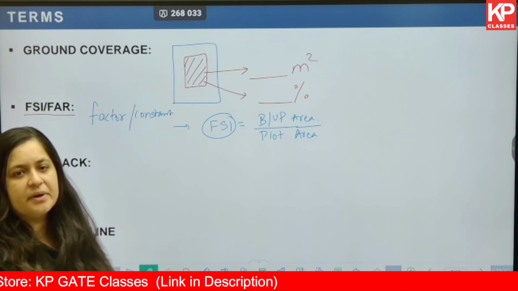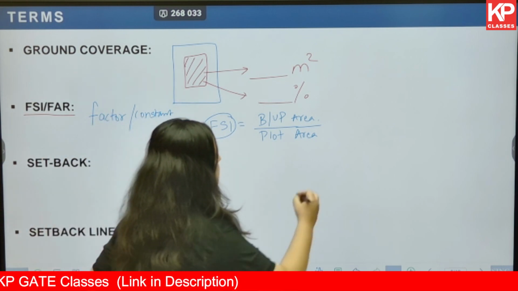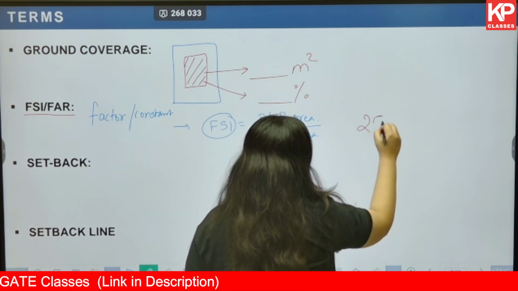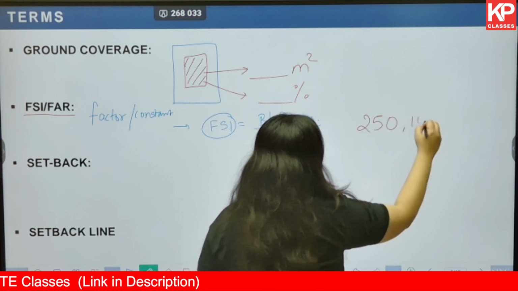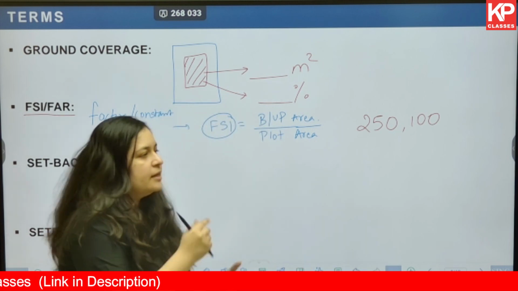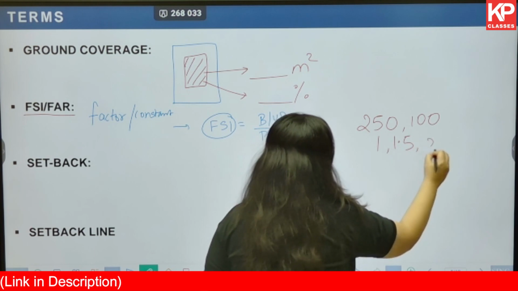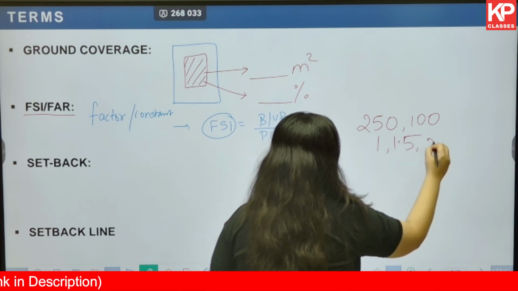If you go through previous year question papers, you will see it can be denoted in two forms. One can be in terms of 100, for example 250, 100, 300, etc. The other can be a single digit, for example 1, 1.5, 2, etc. It is one and the same thing.